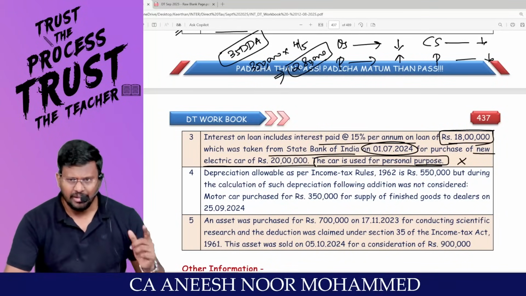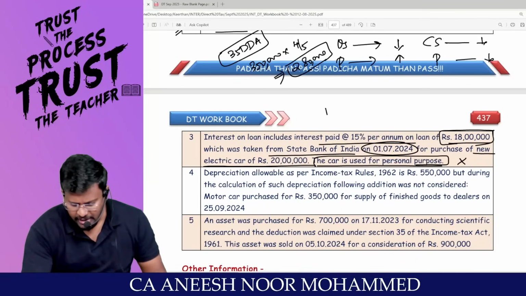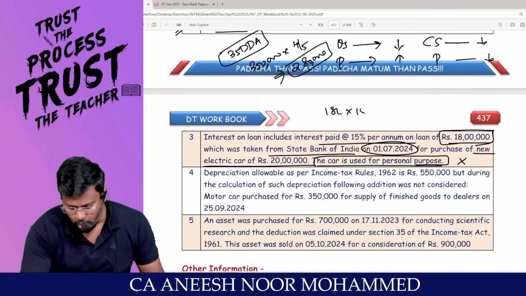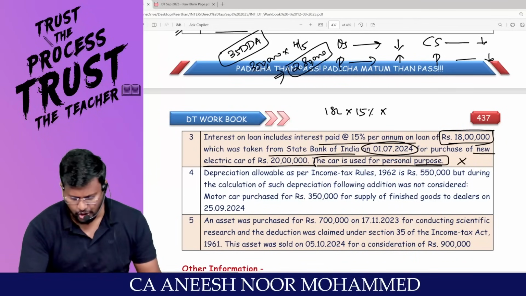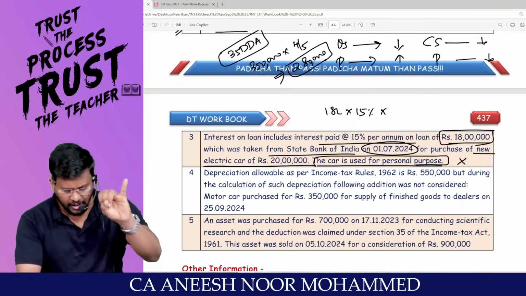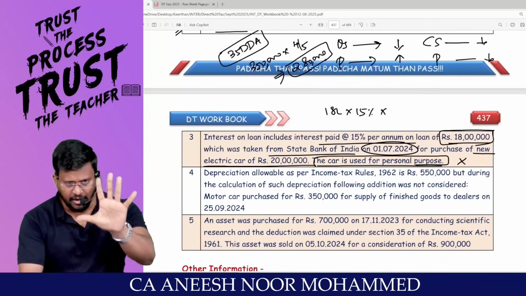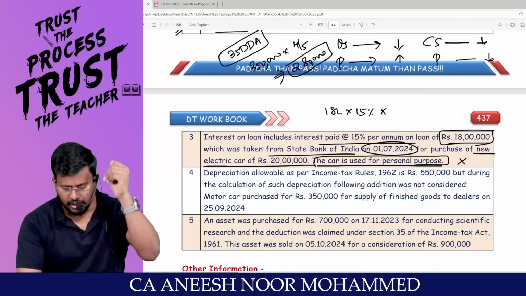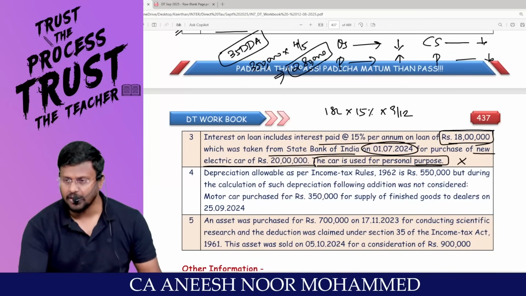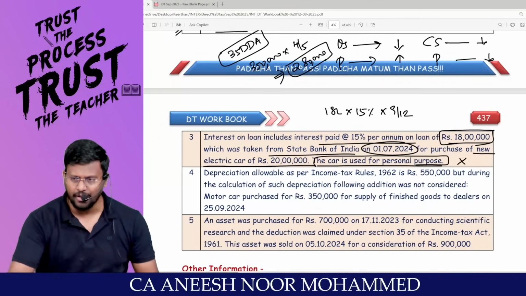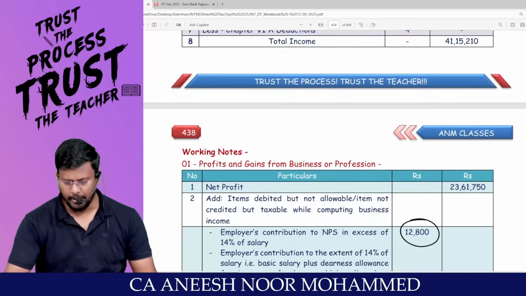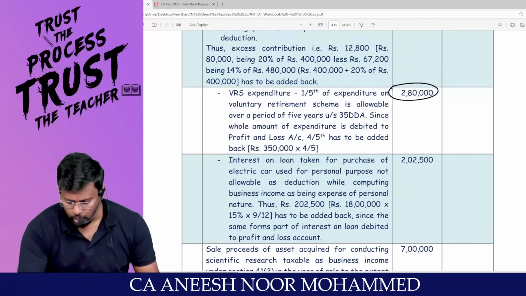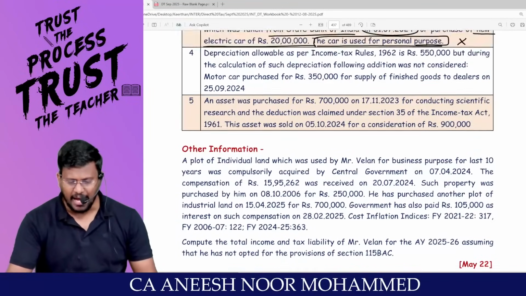So 18 lakhs into 15%, and you took the loan on 1/7: 7, 8, 9, 10, 11, 12, 1, 2, 3. How many months? 9 months, so 9/12. So 18 lakh into 15% into 9/12, 2,02,500 should be added back.